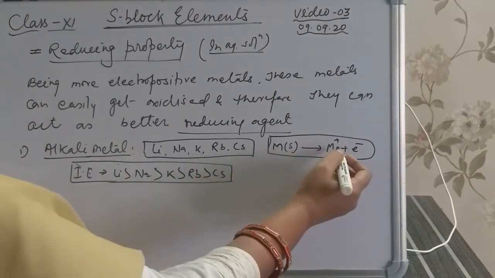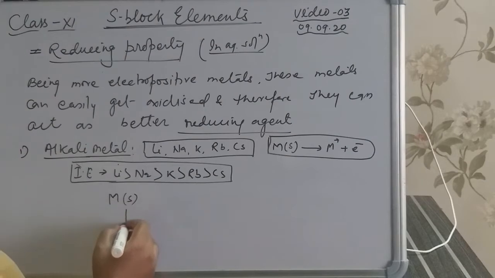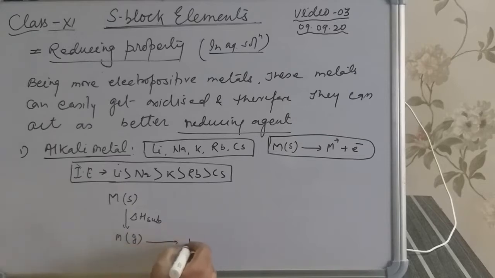When a metal changes into ion form, many steps are involved. At first, the metal in the solid form gets converted into gaseous form. The metal changes into gaseous form by absorbing sublimation enthalpy. During the process it absorbs energy and changes into gaseous form. After the gaseous form, it changes into ion form, where energy is also absorbed, which is known as ionization energy.